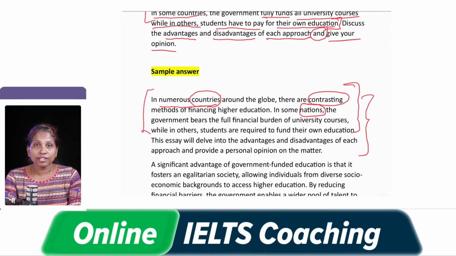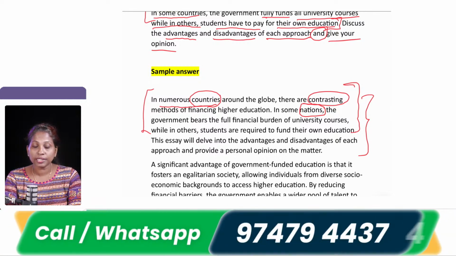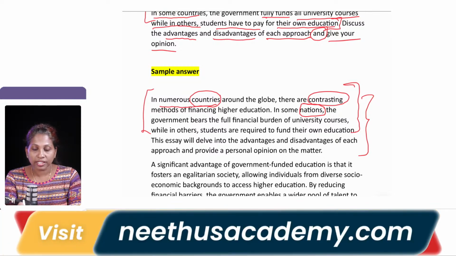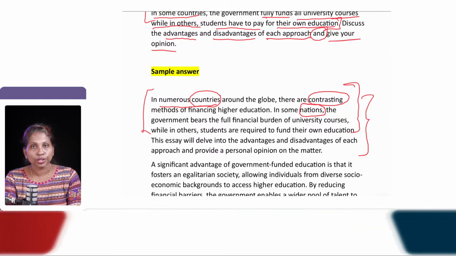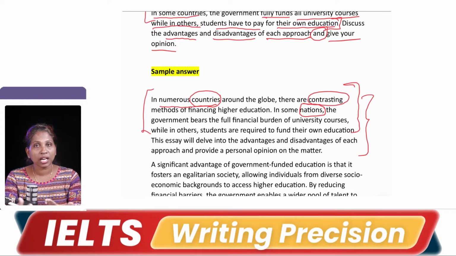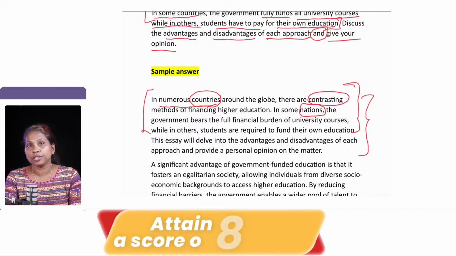Here the essay will delve into the advantages and disadvantages of each approach, and provide a personal opinion on the matter. Now, whatever the opinion is, you can write it, but this is a discuss and give your opinion essay. You have a choice wherein you put down your opinion after discussing. You discuss the matter first and then you give your opinion, right.